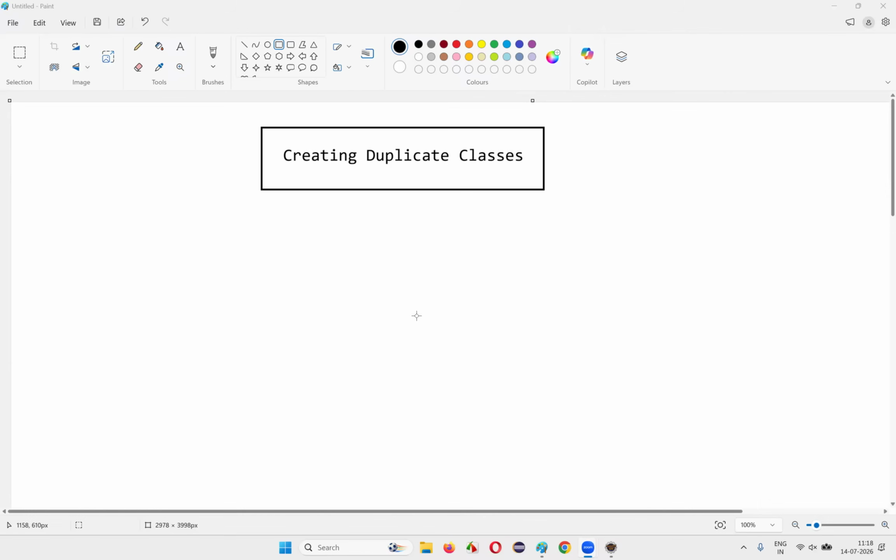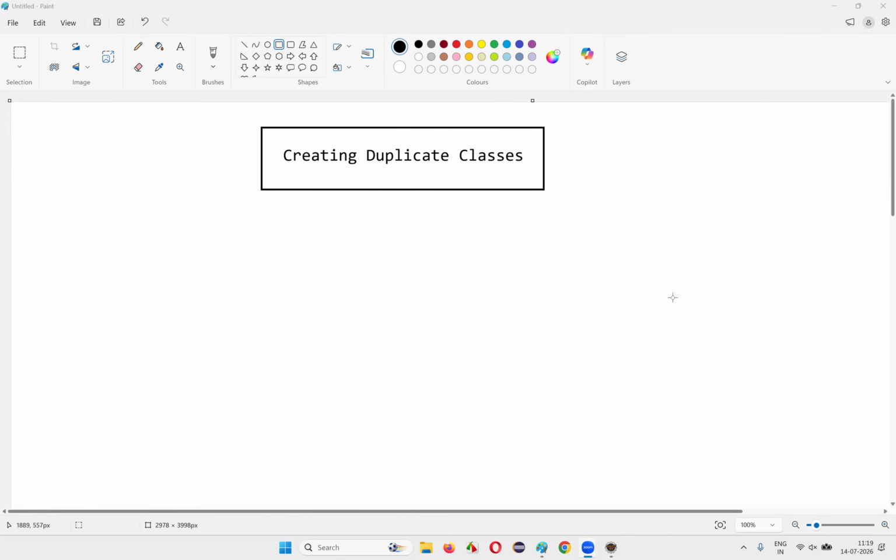In this session, I am going to explain and practically demonstrate creating duplicate classes in Java. So, let's get started. In Java, can we create duplicate classes? The answer is yes and no. In some situations, yes. In some situations, no. What are the situations in Java where duplicate classes will be allowed to be created? What are the situations where duplicate classes are not allowed?